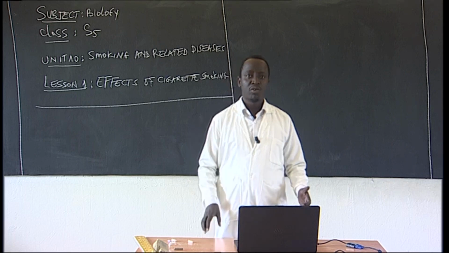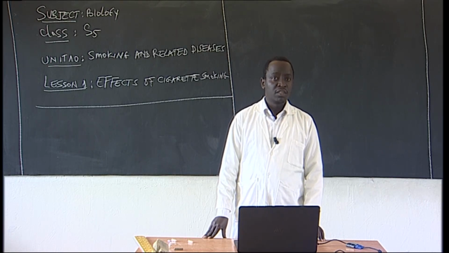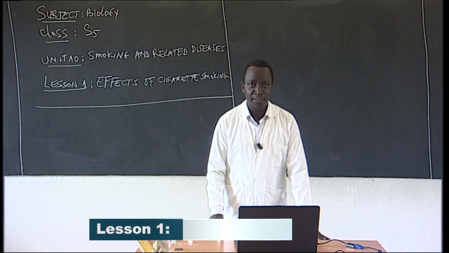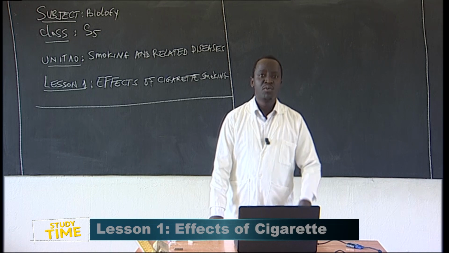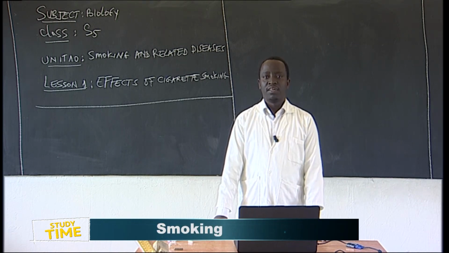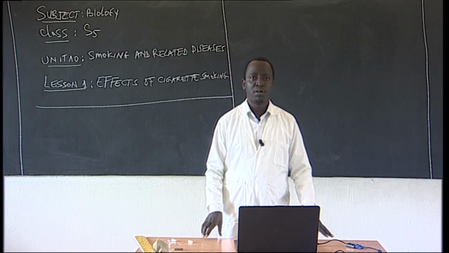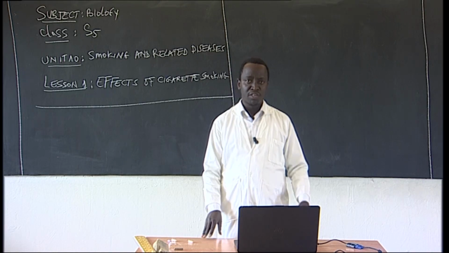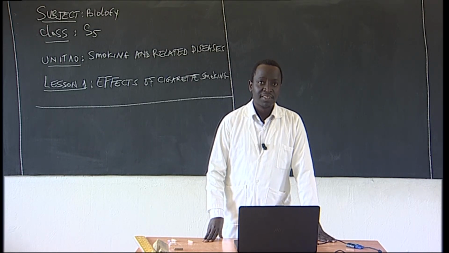Remember, when someone is smoking, you can breathe in that smoke. And then what's the effect? That's what we are going to see. And then we shall also describe the different chemicals that can be found in the cigarette and its dangers.